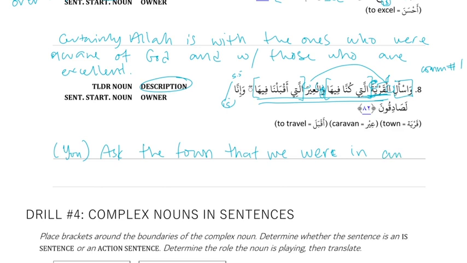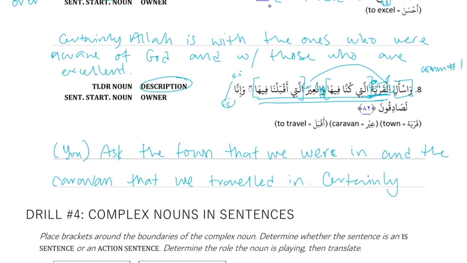And the caravan that aqbala, that we traveled in. Aqbala, to travel, so we traveled in. وَإِنَّا لَصَادِقُونَ. And we are certainly, صادق was honest. We are certainly honest. Double emphasis because of the inna and the la. Yes. Good.